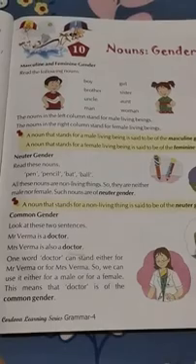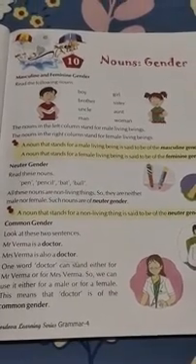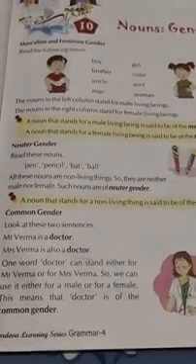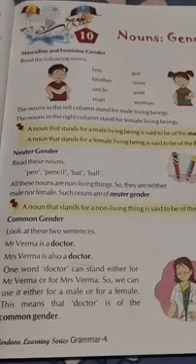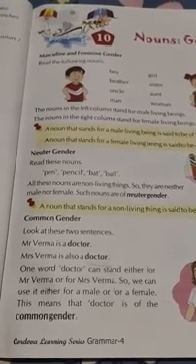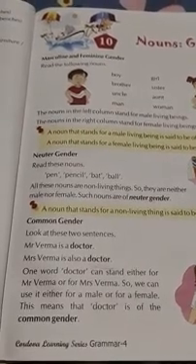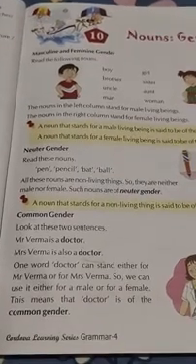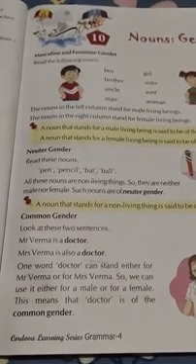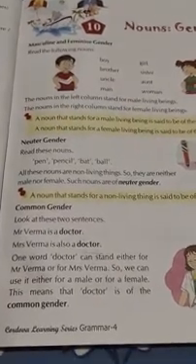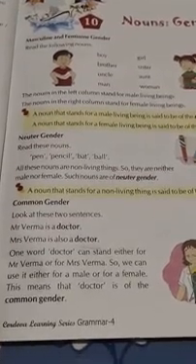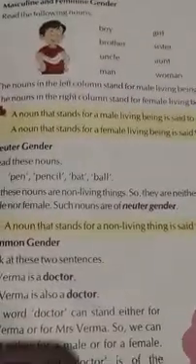Okay, hope you understood all the four types of gender. Nouns that belong to the male category we say are masculine gender, and nouns that belong to the female category are said to be in feminine gender. The nouns which cannot be differentiated as male or female, the common words we use for both male and female, are said to be common gender. And non-living things belong to neuter gender. Now let's learn how to convert a masculine gender to a feminine gender. Okay?